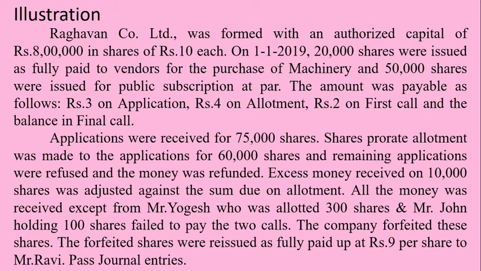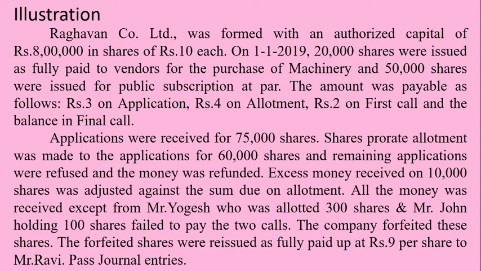The company forfeited these shares and again reissued them as fully paid up at rupees 9 per share to Mr. Ravi. By analyzing all these transactions, now we need to pass journal entries. As I said in the previous video, first make note of all the important numbers in the given illustration in a separate worksheet. Later on, we can move on to pass journal entries.